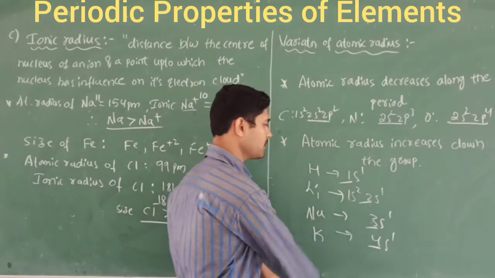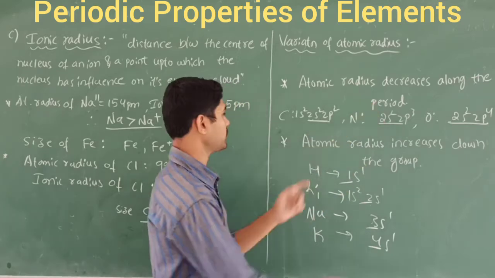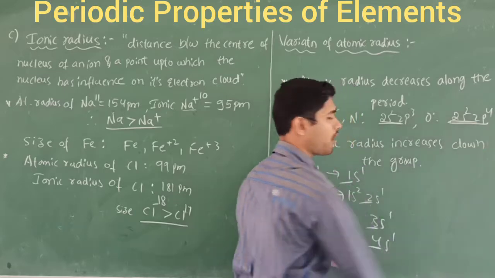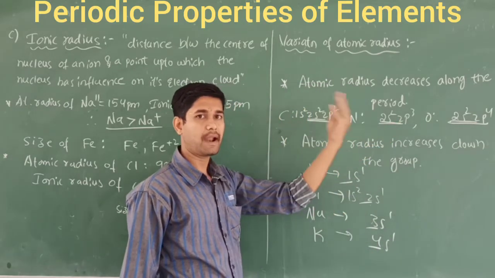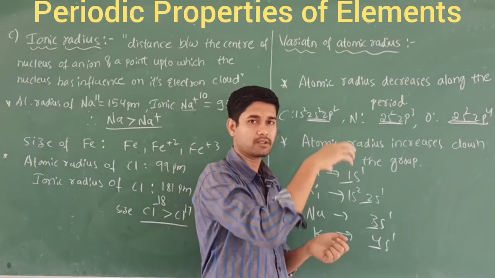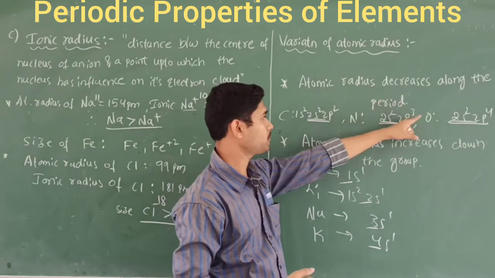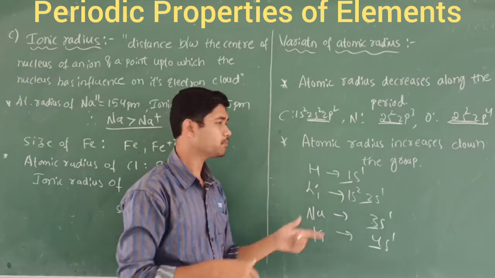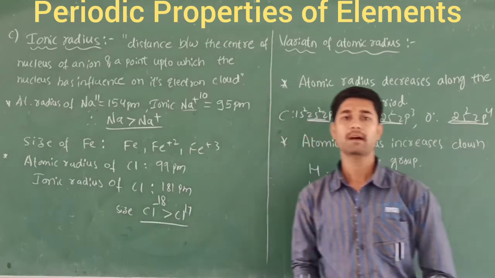You are going to see the increase in the principal shell only down the group, but here it is not. What happens here? The same shell will be there. 2 here, also 2 here. Orbitals will be the same, right? But what happens? When you add extra electrons, the nucleus holds the electrons of this atom towards itself. That's why along the period the atomic radius goes on decreasing, but down the group it increases because of this parameter. So this is about the atomic radius.